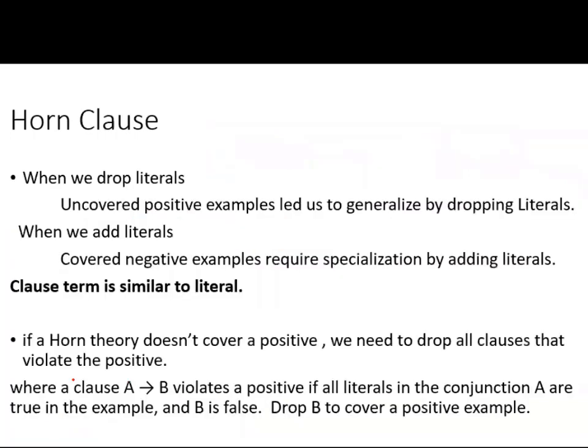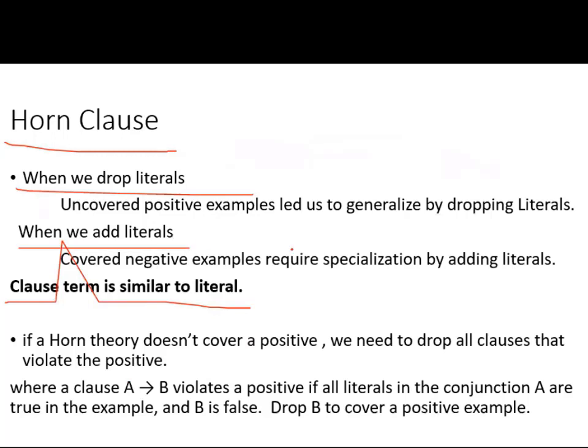Now, Horn class. What do you mean by class? The term is almost similar to literal. So when we drop literals and when we add literals, my dear friends, is very important. If the conjunctive concept uncovers a positive example, then we drop one literal. We drop the "and" literal.